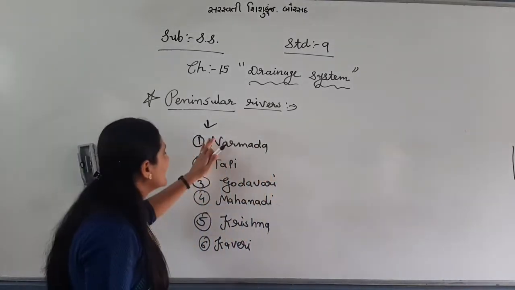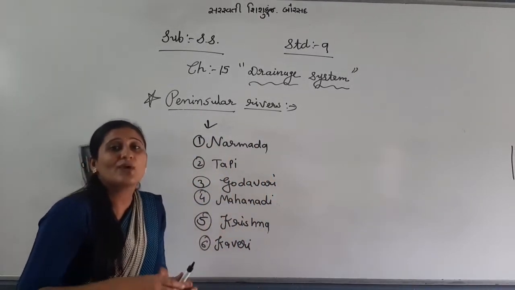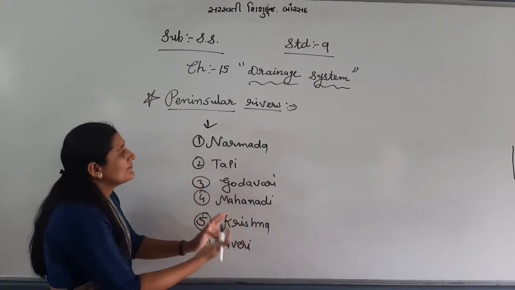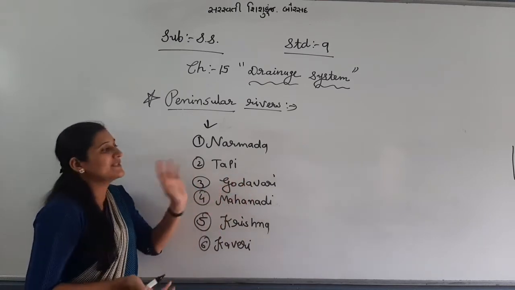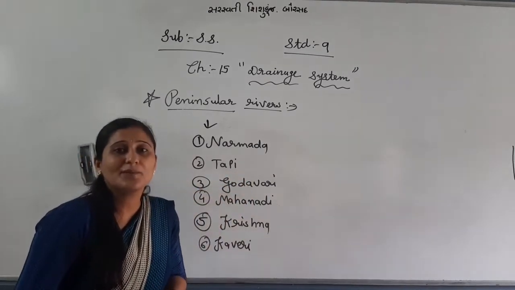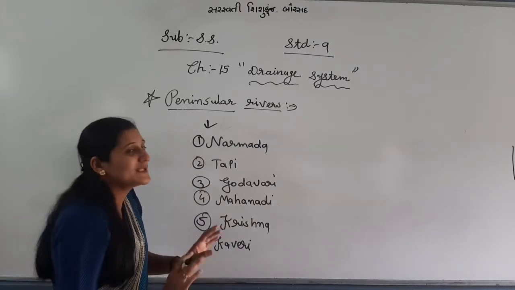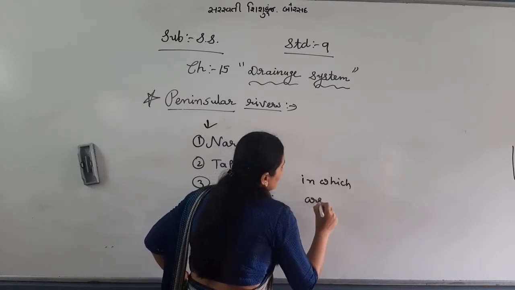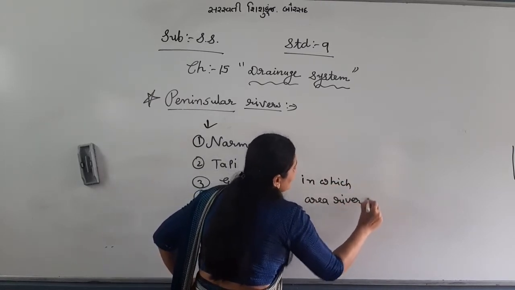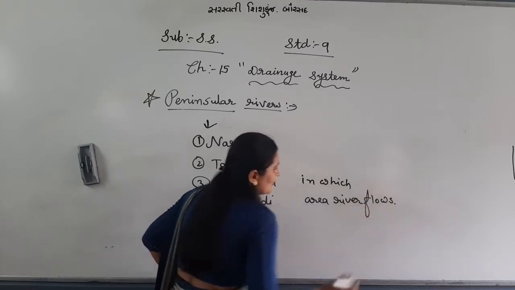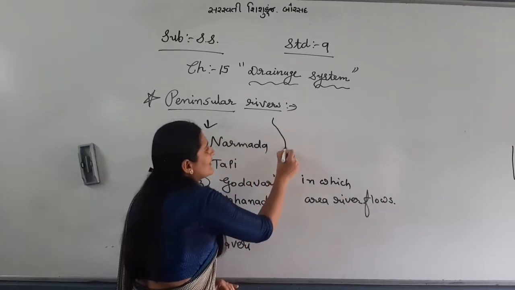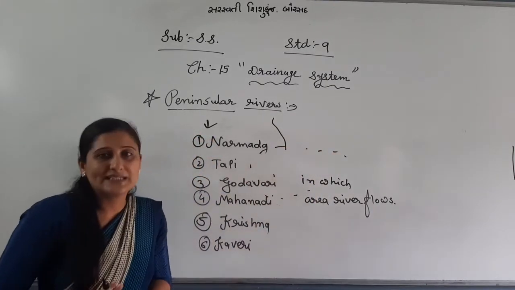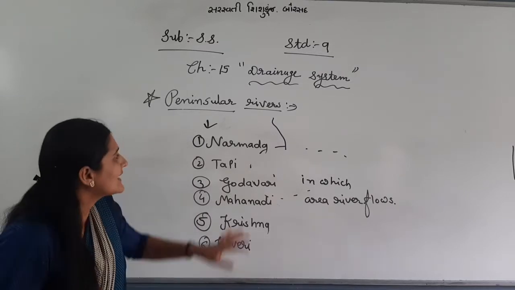Now let's see all six rivers one by one: where they originate in the Western Ghats, what the length of the river is, and what the river basin of the river is. What is the meaning of river basin? My dear students, do you remember? River basin means the area in which a river flows. For example, as I told you, the whole area in which the Ganga river flows is called the Ganga river basin, right? Do you remember now? Let's start one by one.